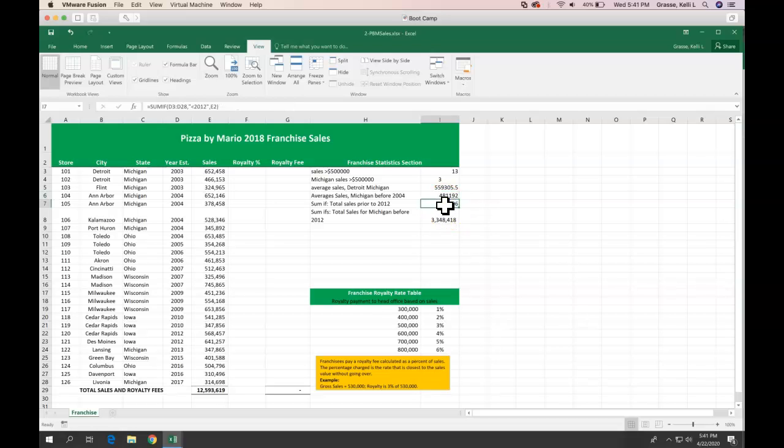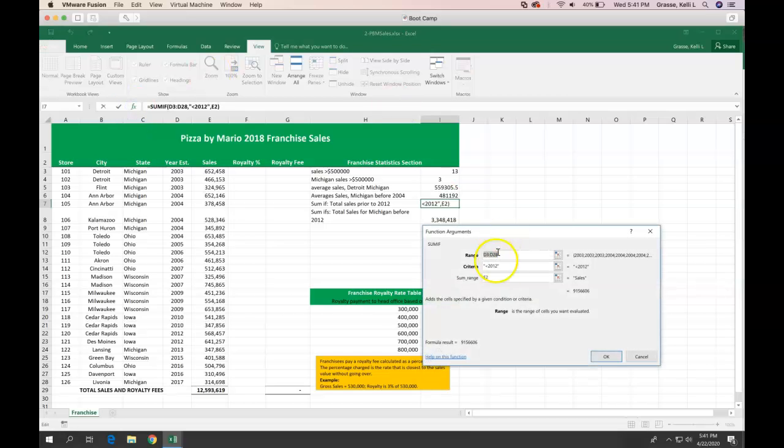This last one here is almost correct. SUMIF is correct. However, your sum range just says E2, and E2 is the sales header. Now, if you had a sales named range, that would work, but you don't. So the sum range should actually be our sales cells here.